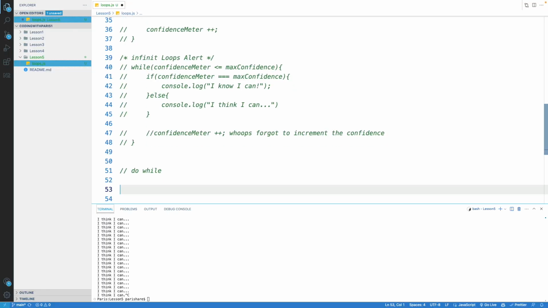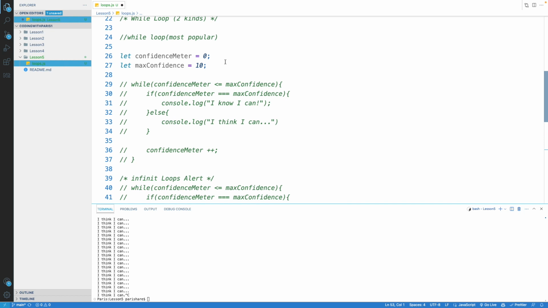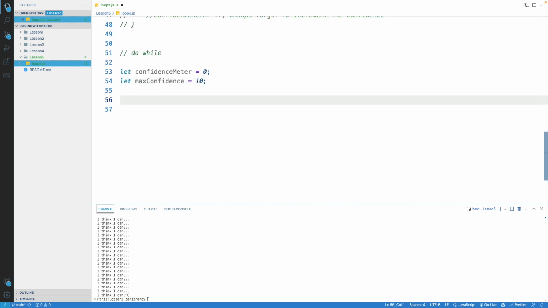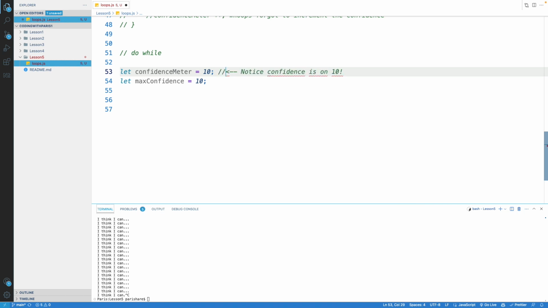Okay, so let's do kind of what we did before. Copy the variables up above for confidence meter. I'm going to go ahead and comment these out as well once I copy them, so we're going to create new copies of them down here. This time, we're going to create a do while. And actually, real quick, let's alter this to say 10. And I'll just do this for our notes here. I'm going to say notice confidence is on 10, right? All right, that's going to be important later.